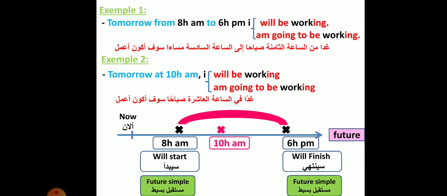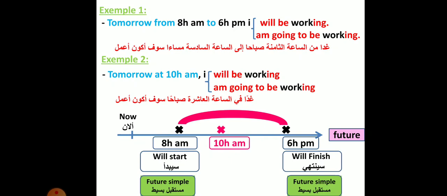Examples. The first one, tomorrow from 8 a.m. to 6 p.m. I will be working, or I am going to be working. They have the same meaning. Tomorrow from 8 a.m. to 6 p.m. is the time expression in future. I will be working, or I am going to be working. The verb to work is conjugated in future continuous. The second example, tomorrow at 10 a.m. I will be working, or I am going to be working.